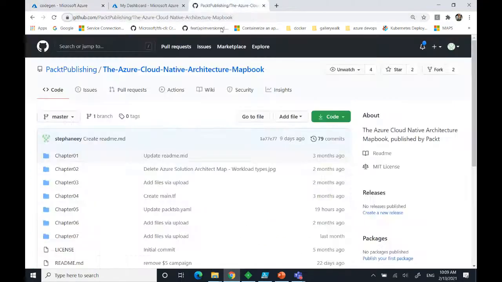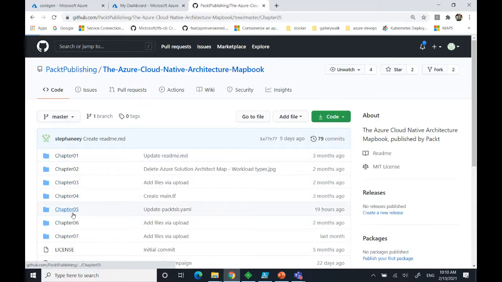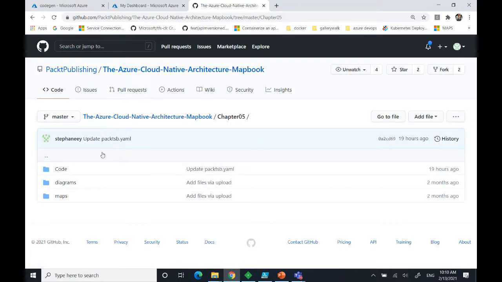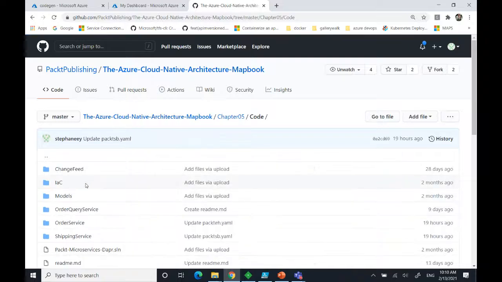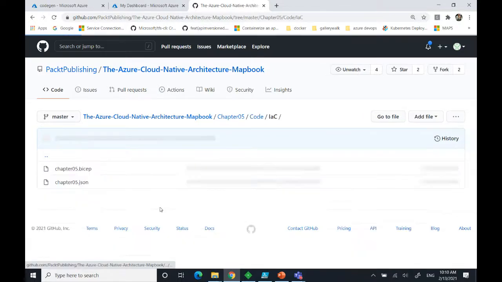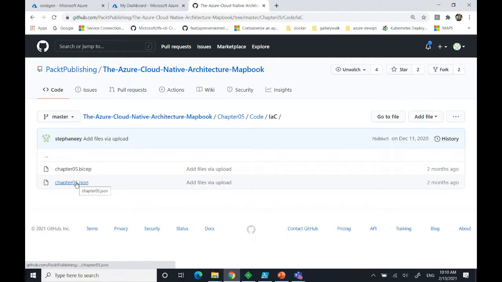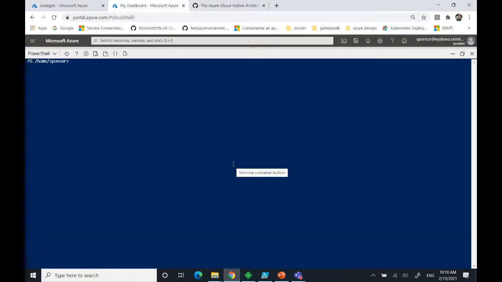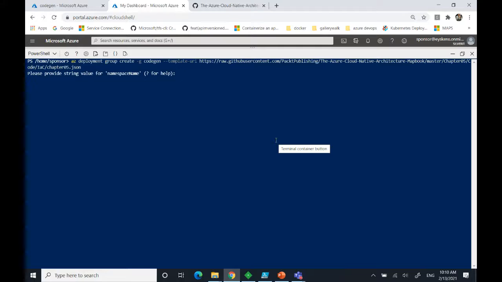In the meantime, here is the GitHub repo of the book, right, with the code samples and so on. Here it's chapter 5, and I'm going to deploy, or provision, the infrastructure that I need. It's all available here. It's this file, so we'll see it in a minute, but I will first start the deployment. I have a Cloud Shell here, and I will deploy this. It's just a direct query to this file here to start the deployment. It will prompt me to provide a namespace, so I'll just call it that.